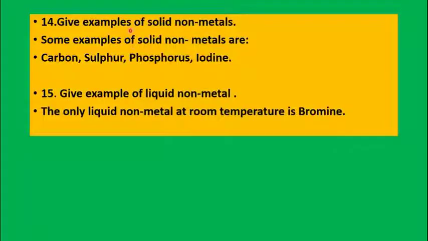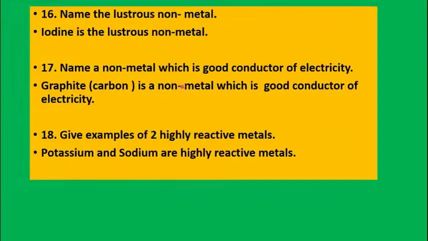Next, give examples of solid nonmetals. Some examples of solid nonmetals are carbon, sulfur, phosphorus and iodine. Give an example of a liquid nonmetal. The only liquid nonmetal at room temperature is bromine. Name a lustrous nonmetal. A lustrous nonmetal is iodine. Another example is graphite, that is carbon. Name a nonmetal which is a good conductor of electricity. Graphite. Carbon is a nonmetal which is a good conductor of electricity.